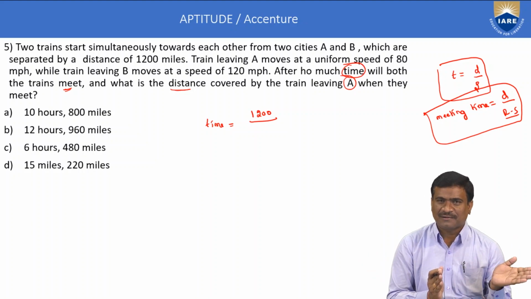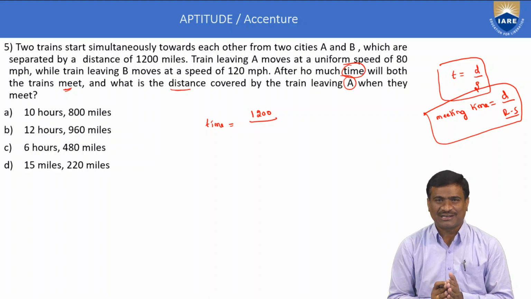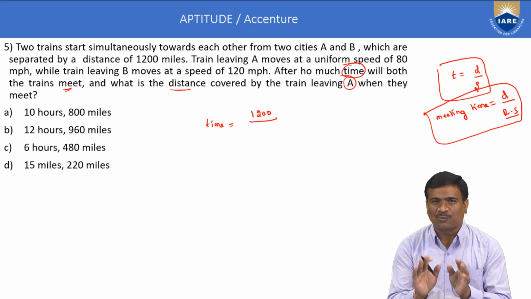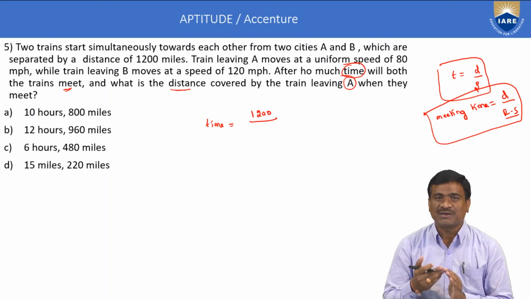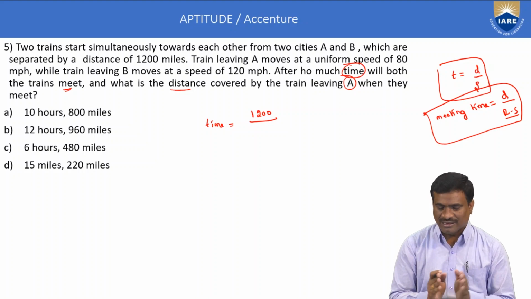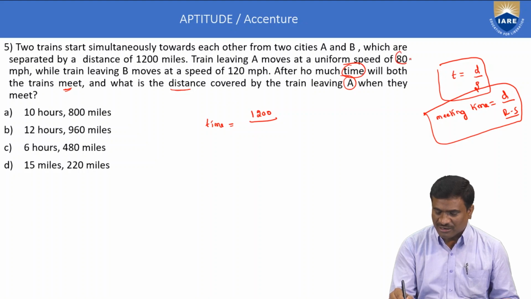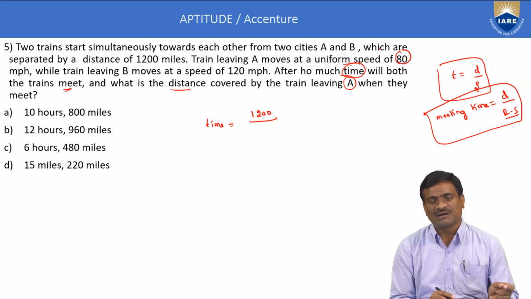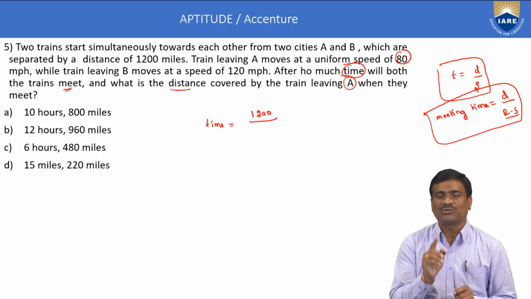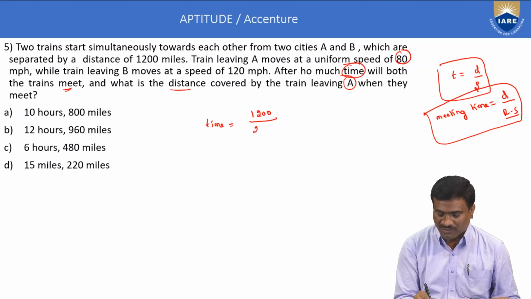Here, train A goes from A to B and train B goes from B to A. A and B are moving in opposite directions. The relative speed is equal to the sum of their speeds. A's speed is 80 and B's speed is 120. The sum of the speeds is S1 plus S2, 80 plus 120, which is 200 miles per hour.